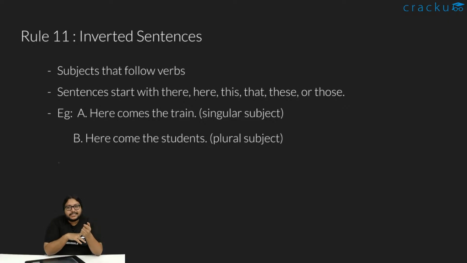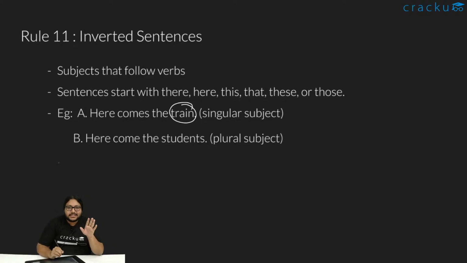So that is why, whenever we have to find the subject of a sentence, we have to essentially question what the sentence is about. Who is this sentence about? Like in this sentence, let's see, here comes the train. Is the sentence about here? It's not. It's about the train. So because it is about the train, the train is the subject.